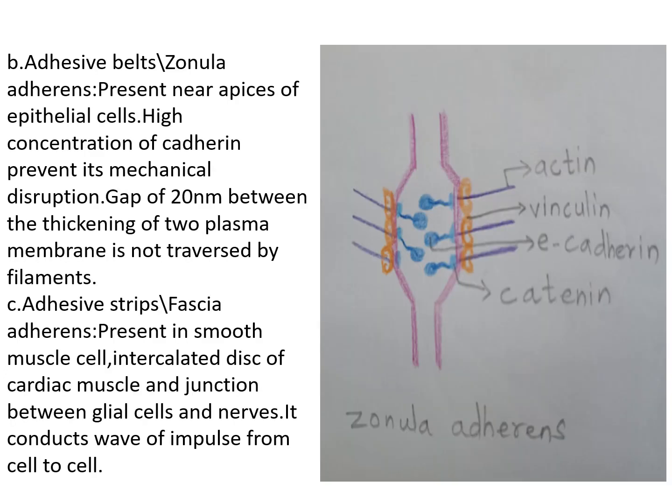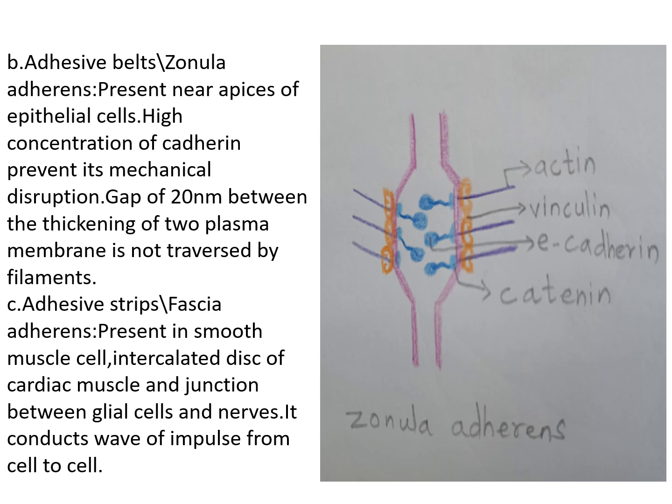The second variety of anchoring junction is zonula adherens. Zonula adherens are present near the apical part of the epithelial cells, and a high concentration of cadherin prevents mechanical disruption of such cells. Between the plasma membranes of the two cells the intercellular gap is about 20 nanometers, and there is thickening of plasma membranes.